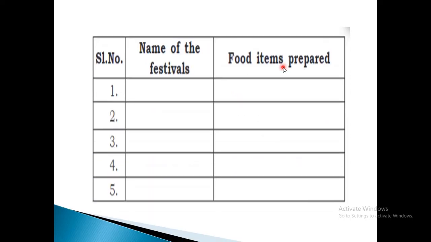Now another activity is given, that is you have to write the names of festivals and the food items prepared. I will say some examples. During Diwali, most people prepare laddu. At Christmas we prepare fruit cake. You can write the name of the festival in the first column, and in the second column the food items you will prepare during this festival. Okay, children.